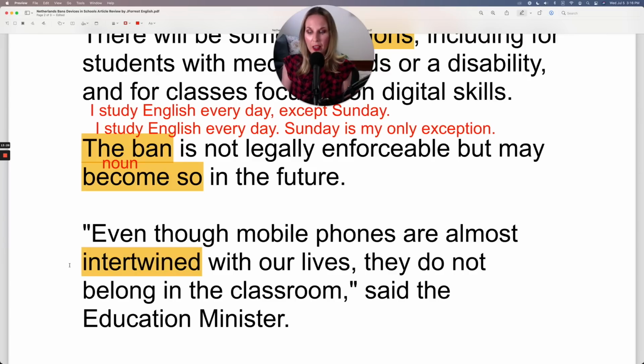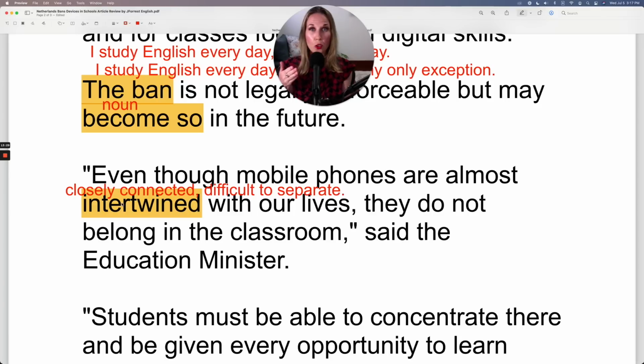Let's take a look here at intertwined. Intertwined means that something is closely connected and difficult to separate. We do have more of a literal definition of this. You probably have a drawer in your house where there are just lots of random cords. So if this white cord is difficult to separate from this black cord, you can say they're intertwined. They're connected and difficult to separate. Right now, they're not intertwined, but then if I mix them all together, they can become intertwined.